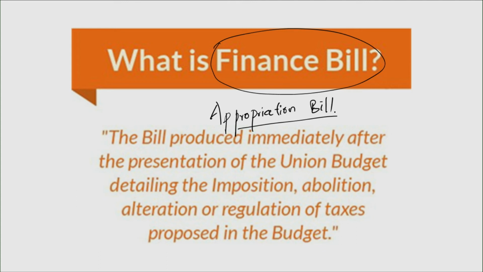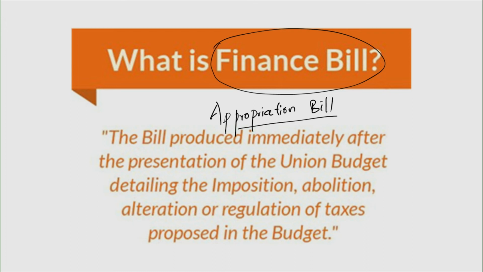The bill produced immediately after the presentation of the union budget, detailing the imposition, abolition, alteration or regulation of taxes proposed in the budget. So in fact, if you look at the entire budget, it does consist of these statements. One is the finance bill. The finance bill is simply a bill proposed by the government which speaks about any change in taxes, increase in tax, abolition of a tax or altering a tax rate. Any such proposals would be part of this so-called finance bill.